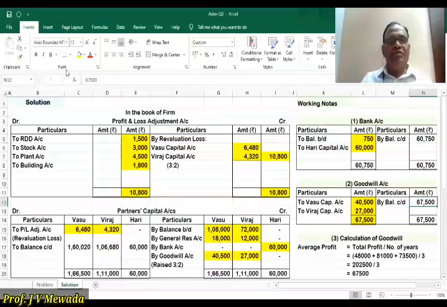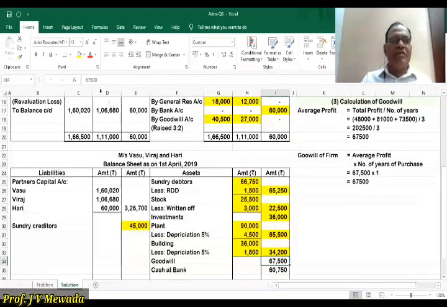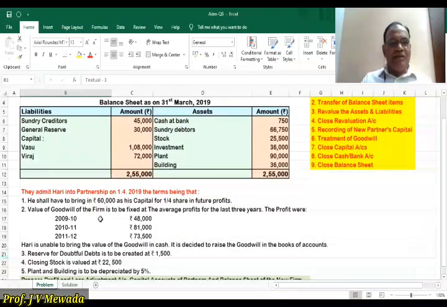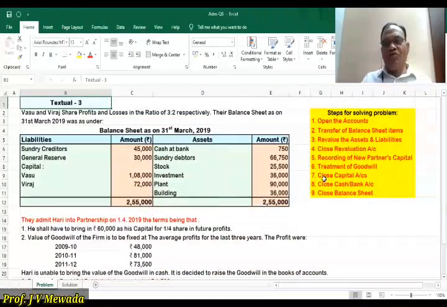So by balance carried down 67,500. So the total is again 67,500. And in the balance sheet, we'll show the goodwill 67,500. So this we have to remember. When the goodwill is raised, it appears in the balance sheet as an asset. Okay. So that is the treatment of the goodwill. That is over. And after that, if anything is remaining, that we have to see in the sum. Otherwise, now we have to close the capital accounts, cash and bank account.